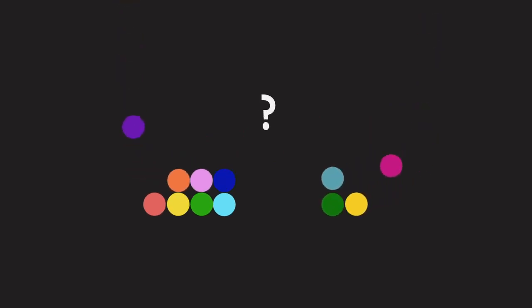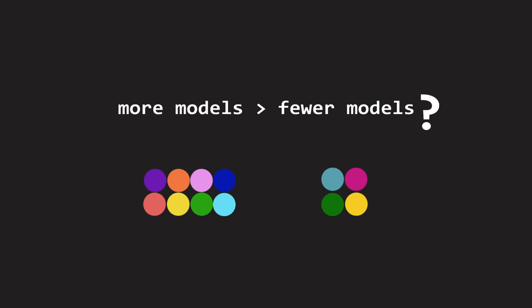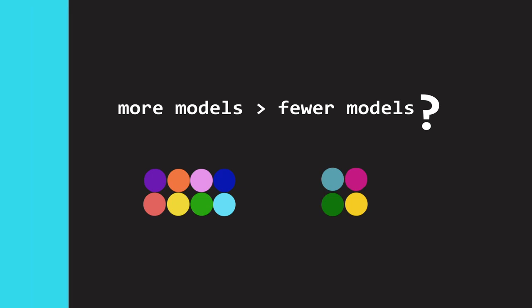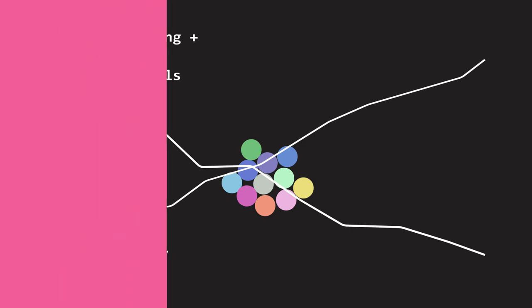One of the most deceptively obvious questions in machine learning is, are more models better than fewer models? The science that answers this question is called model ensembling. Model ensembling asks how to construct aggregations of models that improve test accuracy while reducing the costs associated with storing, training, and getting inference from multiple models. We'll explore a popular ensembling method applied to decision trees: random forests.